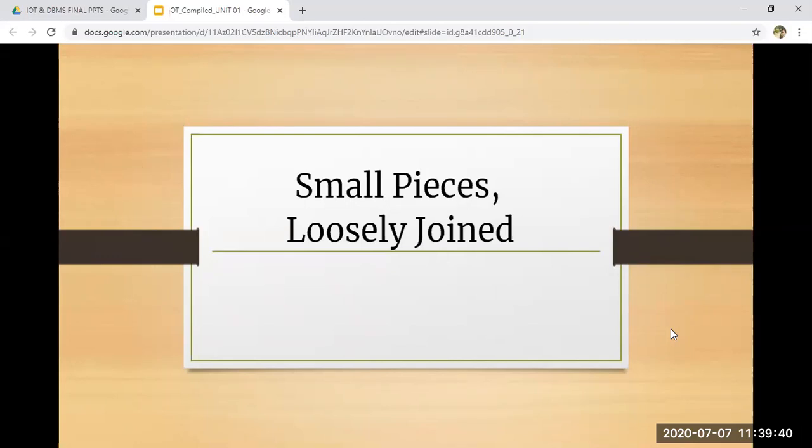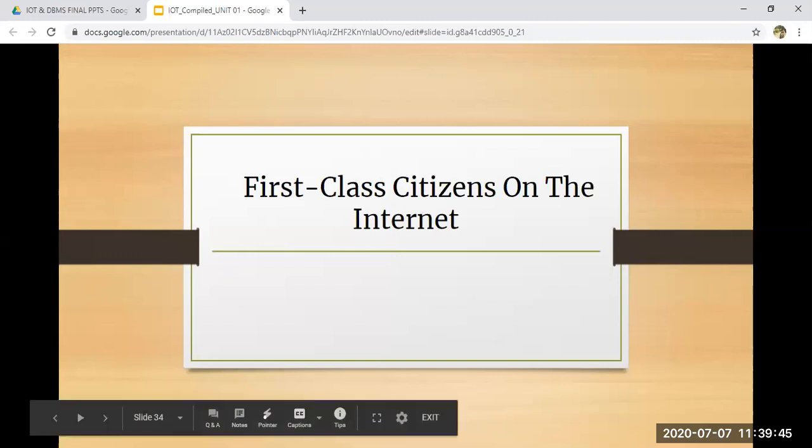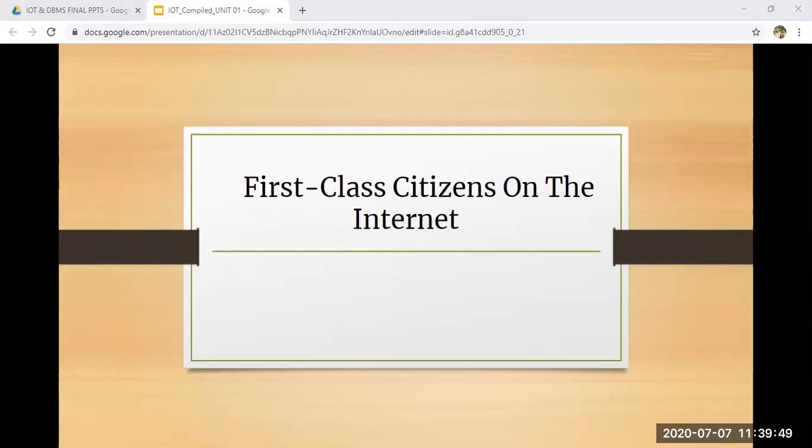Okay, next topic is first class citizen of the internet. When I talk about first class citizen of the internet, as I've already told before, first class refers to all the services and protocols which already exist over the internet. And for years we have been using those protocols for any communication, any exchange of information or any interaction. For example, in programming terminology, first class refers to all the common operations: pass by value, pass by reference.